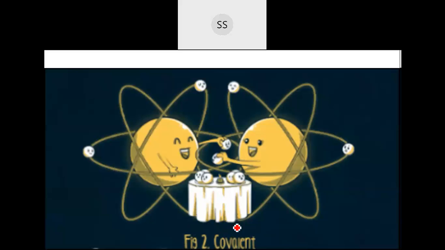So the next category of bond you are going to study is the covalent bond, where sharing is going to take place. It can happen between the same atoms, or it can even take place between different atoms. So sharing of electrons is called a covalent bond. The bond can be formed between the same type of atom, or between different types of atoms.